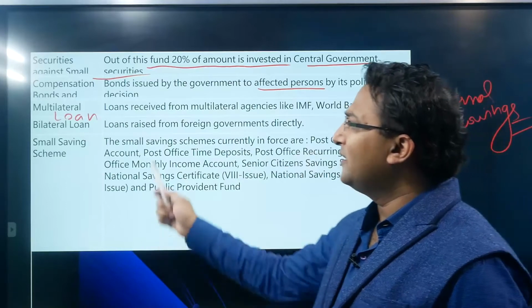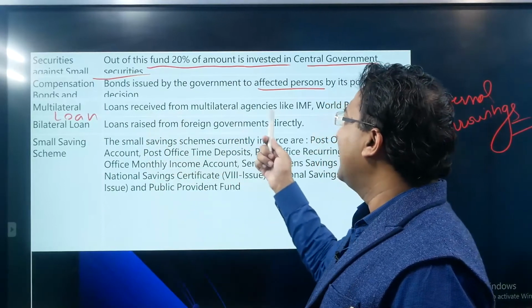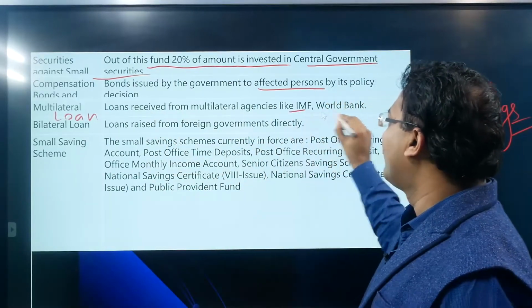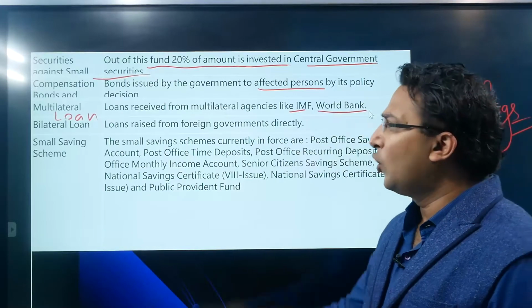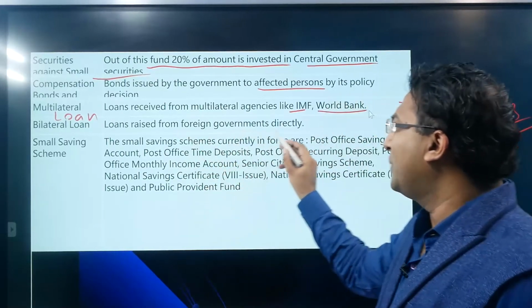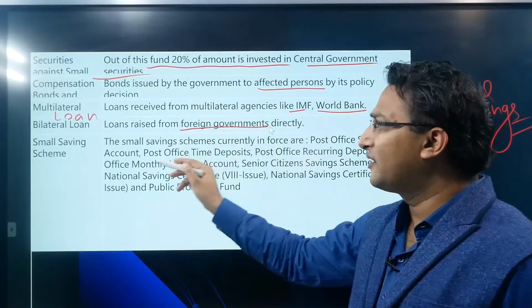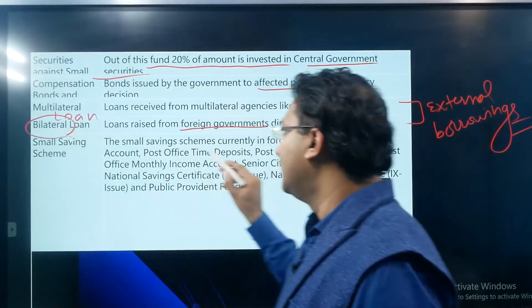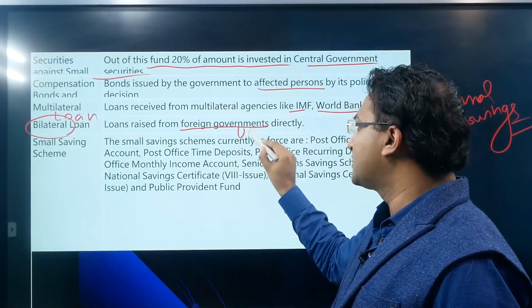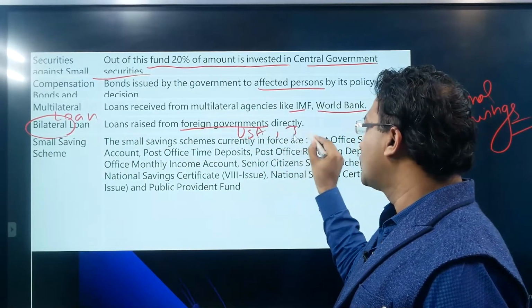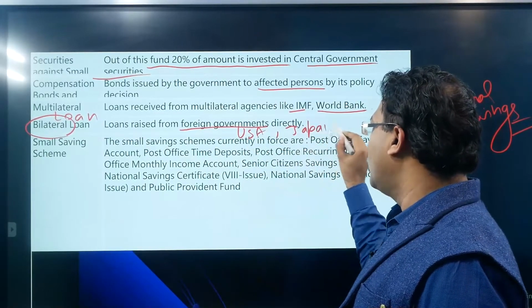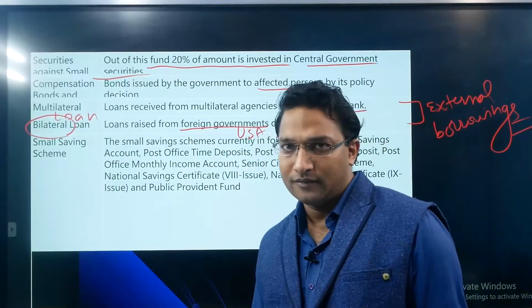Multilateral loans are loans received from multilateral agencies like the International Monetary Fund, World Bank, etc. Bilateral loans are loans raised directly from foreign governments, from one country to another. So when India takes a loan from the USA or Japan, that loan is called a bilateral loan.